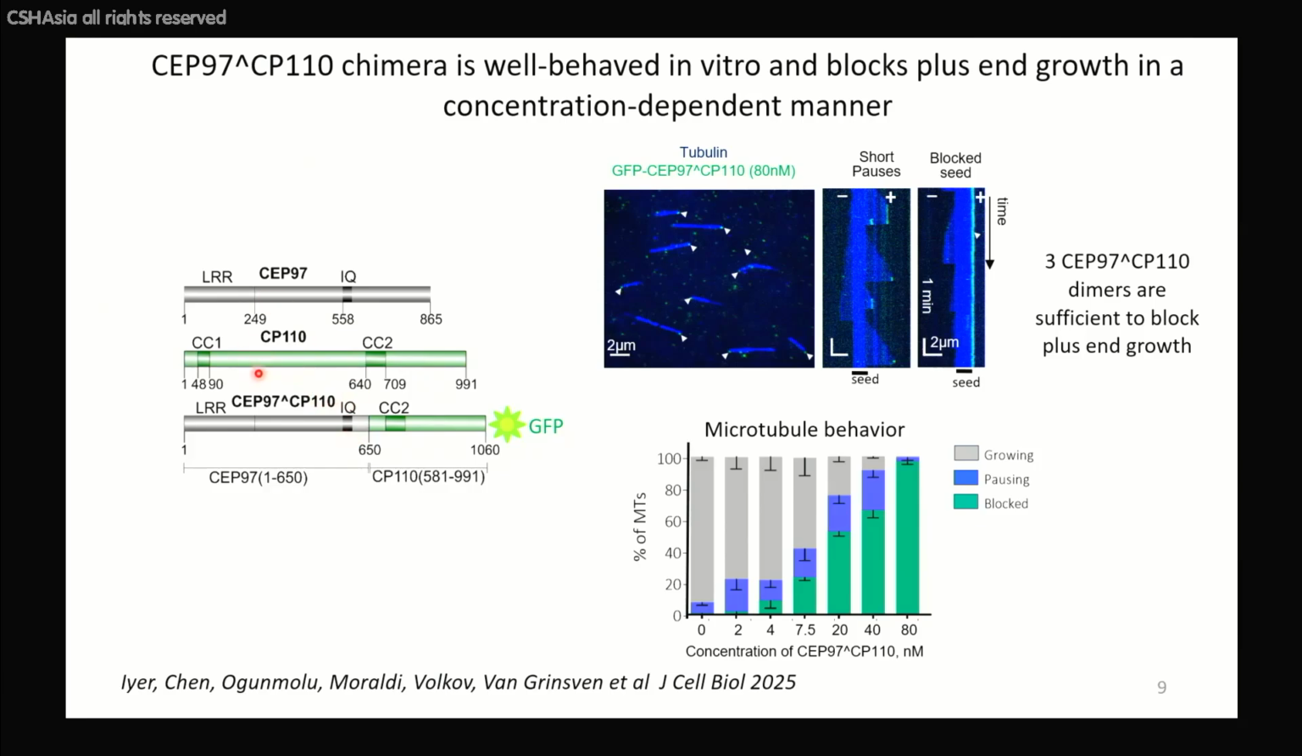And so what we did is generate a chimeric protein which would recapitulate some properties of CP110, and which would contain the C-terminus of CP110 and the N-terminus of CEP97, and would exclude the domains with which these two proteins bind to each other. This chimeric protein, which we called CEP97-CP110 chimera, binds to centriolar plus ends in cells, just like CP110. And this protein we could titrate nicely and showed that at low concentration, it transiently blocks the plus end, and at high concentration, it completely blocks plus end growth.